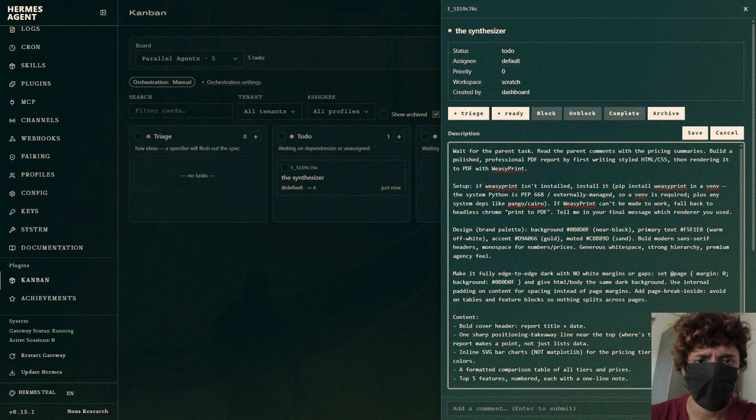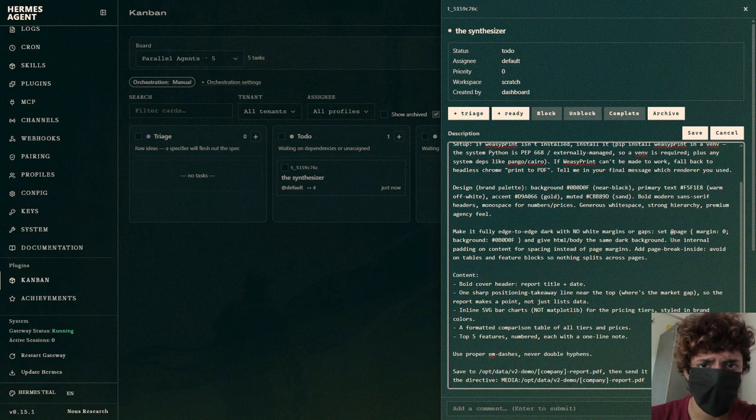The content, a cover, a takeaway line up top so it makes a point instead of just dumping data, charts, a comparison table, top 5 features. And the last line, the media one, that's what drops the finished file straight onto my phone. What I'm not doing is telling it how to install anything or which library to use. I give it the what, it figures out the how. That's what makes an agent reliable instead of brittle.